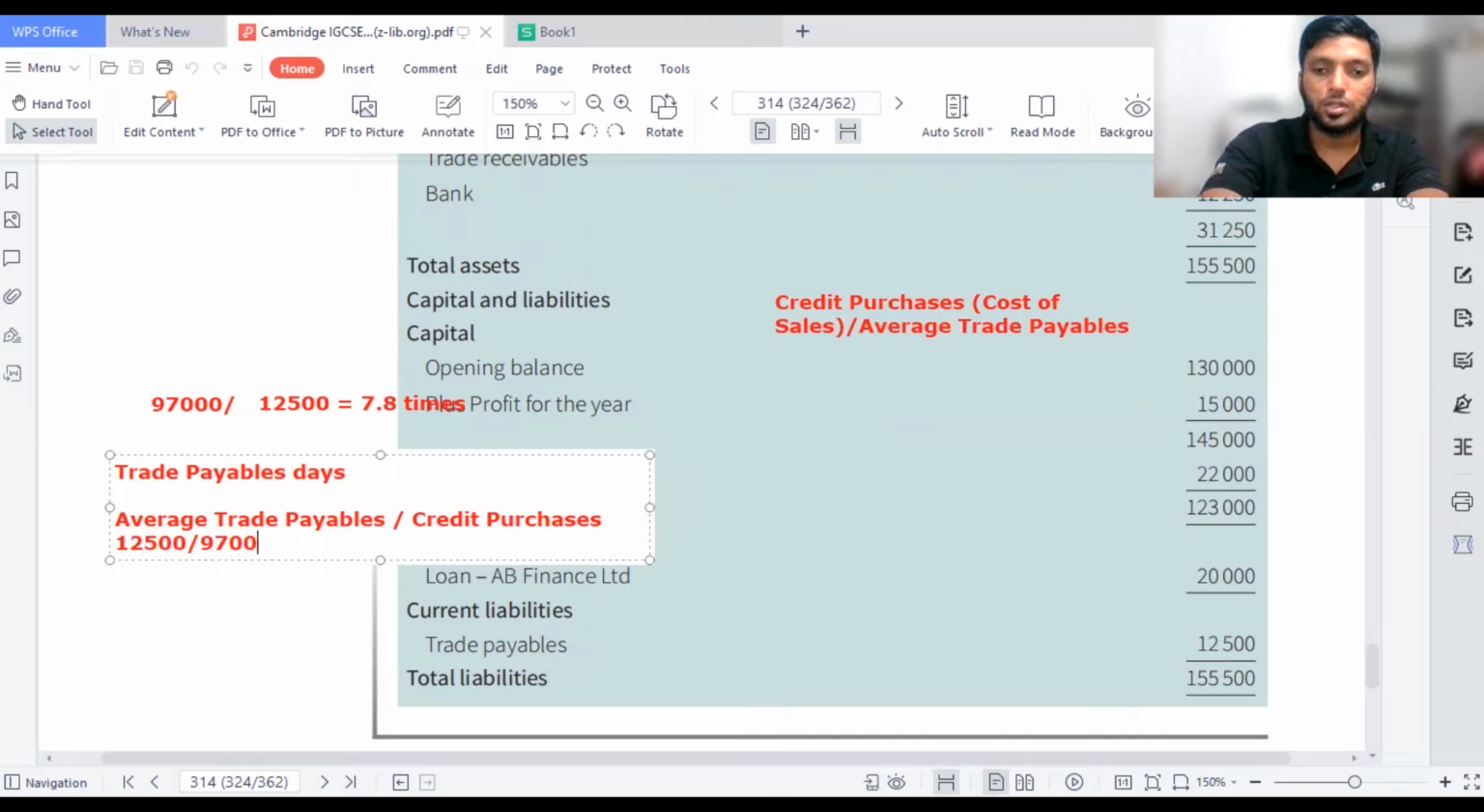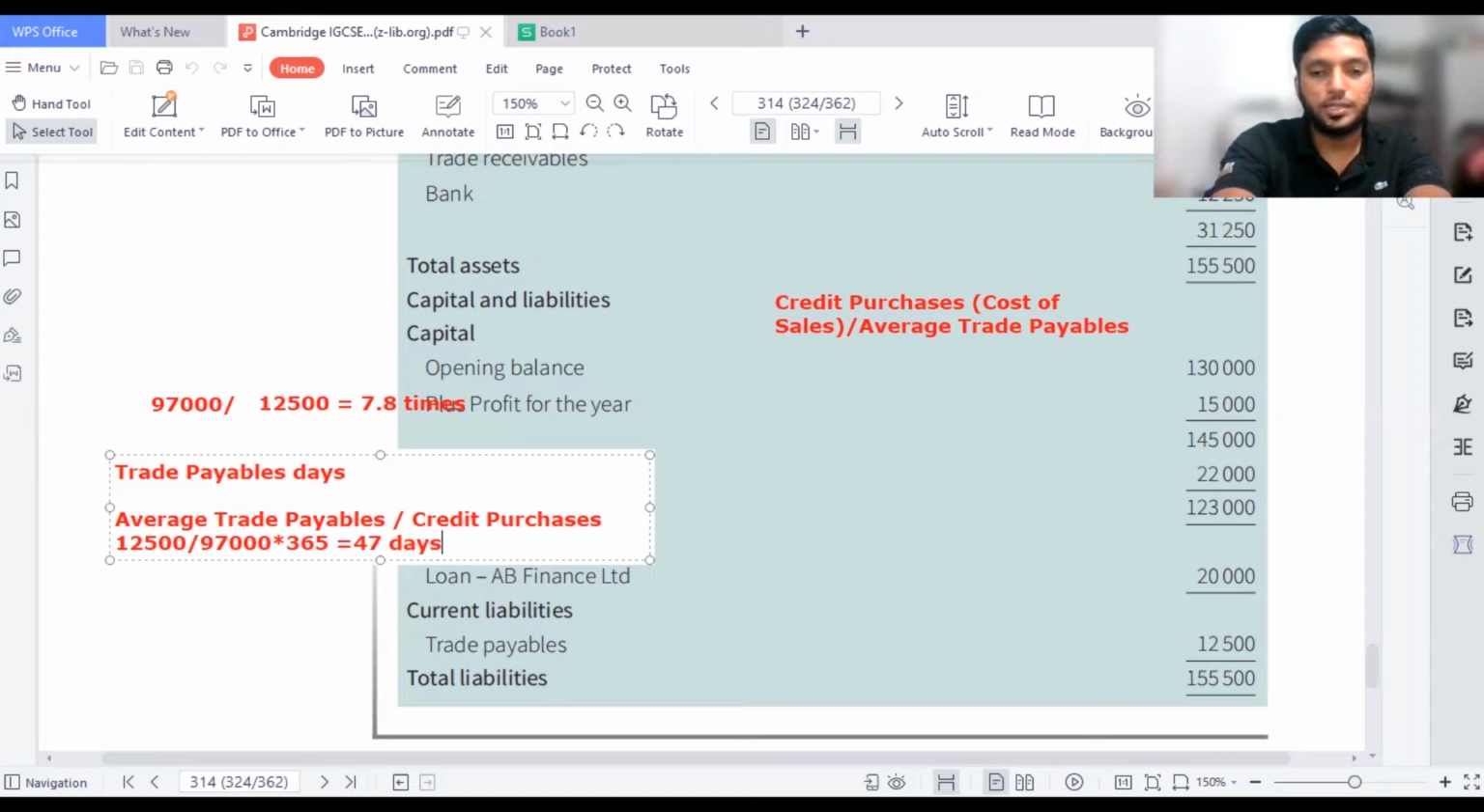So the more the days, the better the business is doing, because you are paying the credit suppliers on time. That's what it shows. So 12,500 divided by 97,000 into 365. So almost 47 days you are getting.